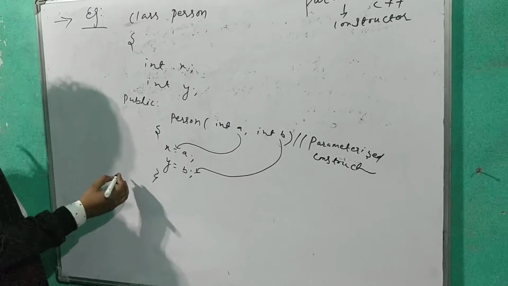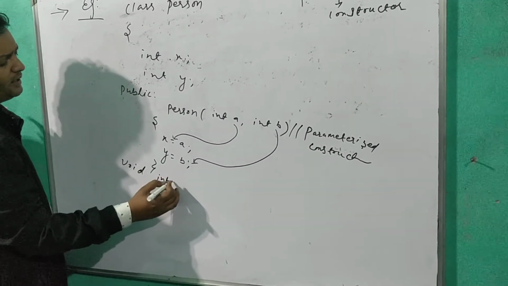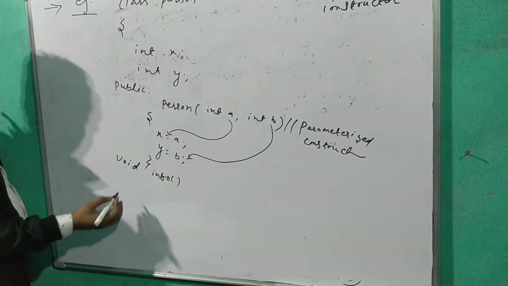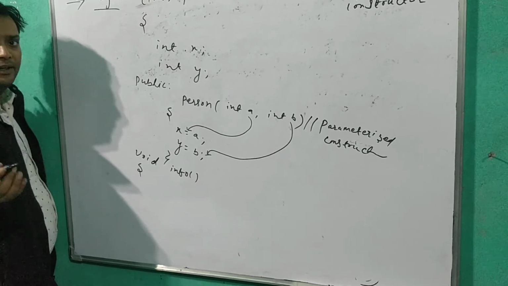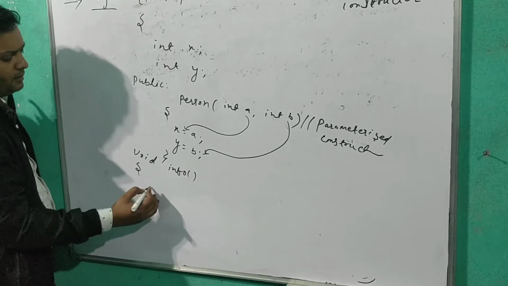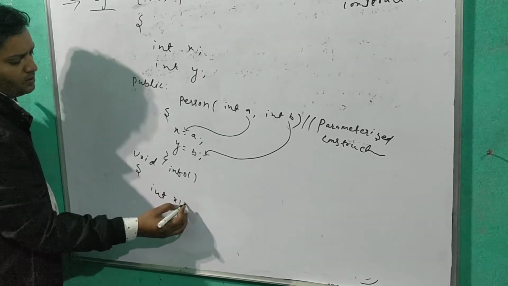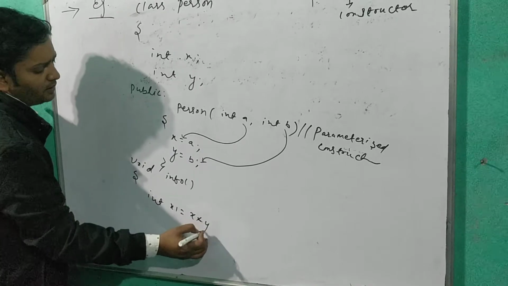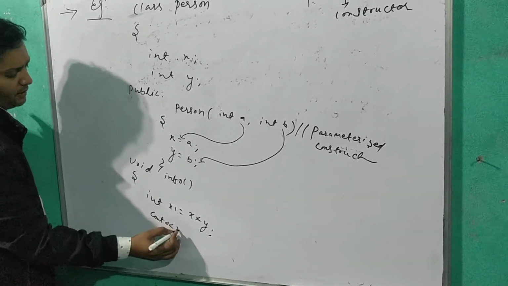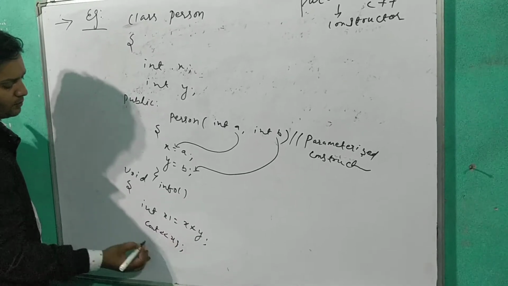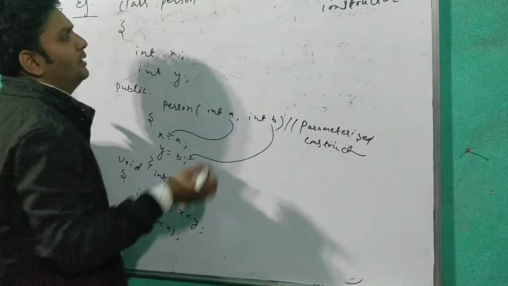Now we can also write our normal member function, void info. We can use any name for the member function. I am going to display the values, or you can perform any arithmetic operation. For example, int x1 equals x times y, and then display the result x1. Now we have to terminate our class.